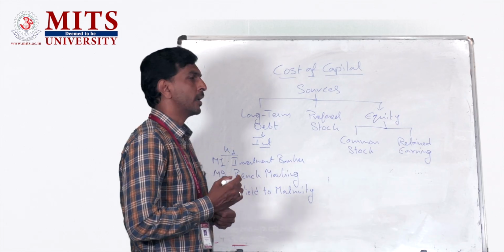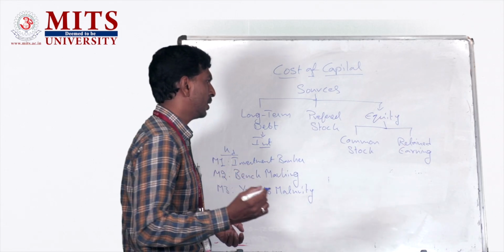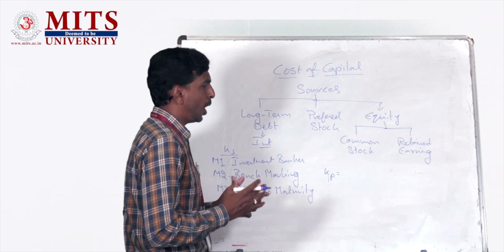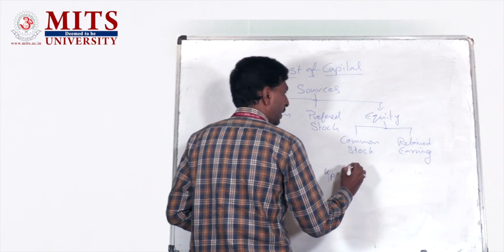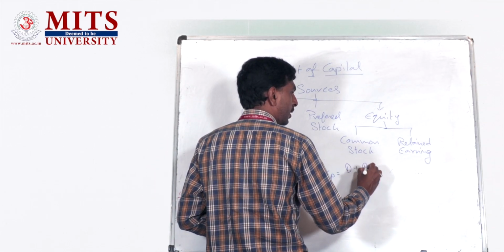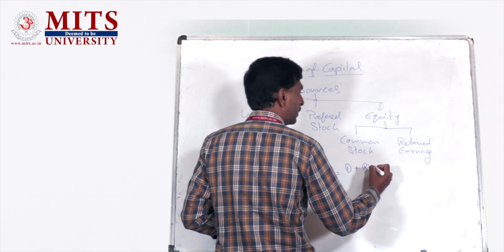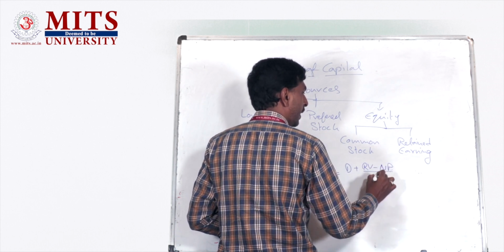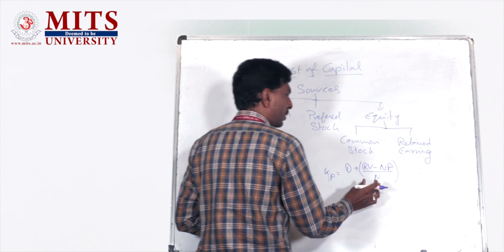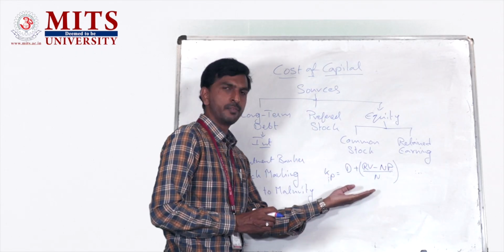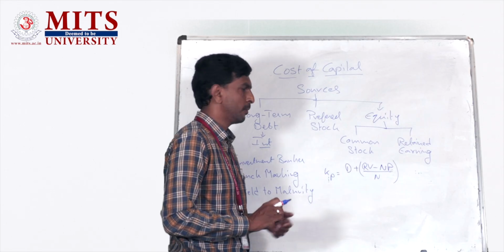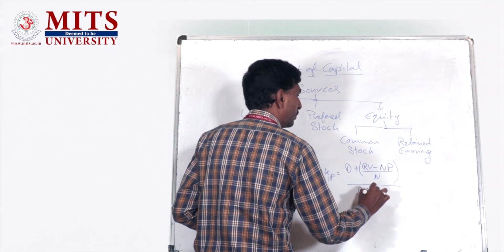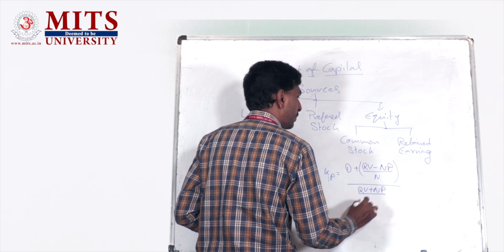If it is a redeemable preferred stock, then the cost of preferred stock would be calculated by using this approximation method, which is dividend plus (RV, the redeemable value, minus net proceeds) divided by N, where N stands for how many years the preference stock is going to mature in, all divided by (RV plus net proceeds) divided by 2.